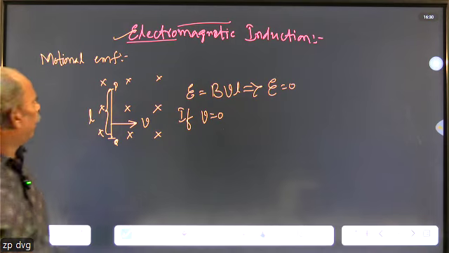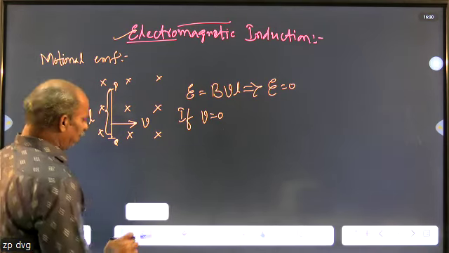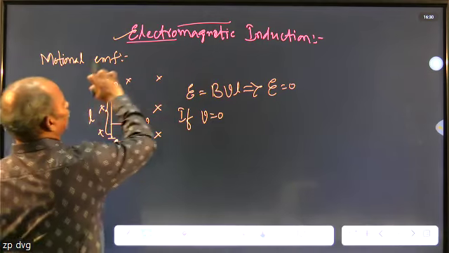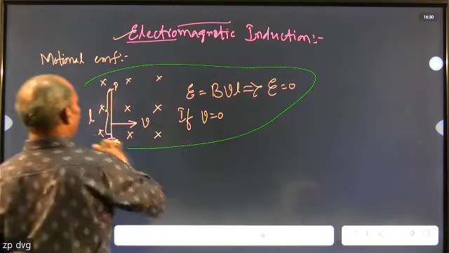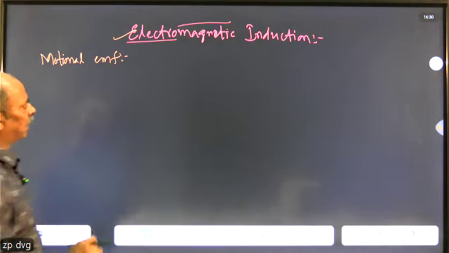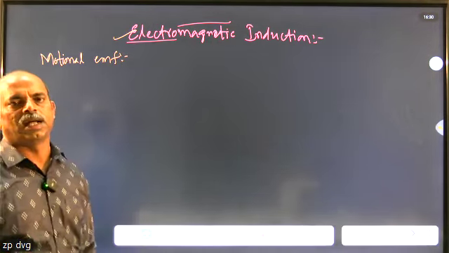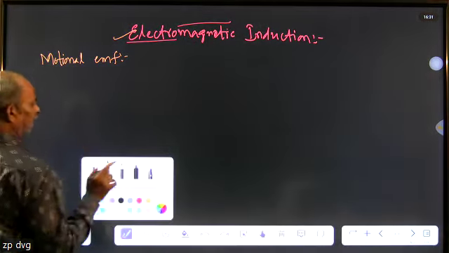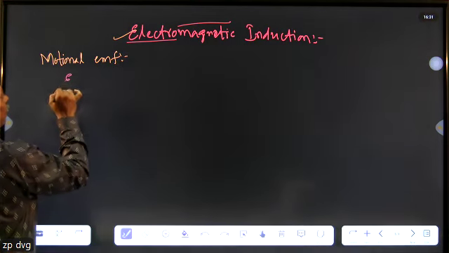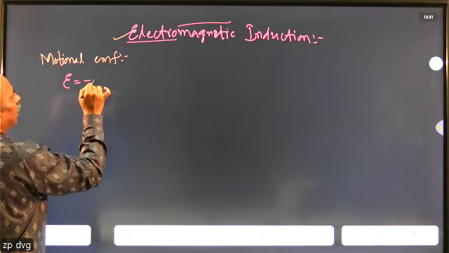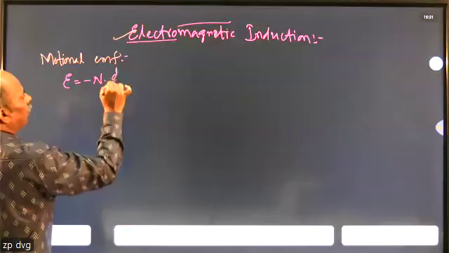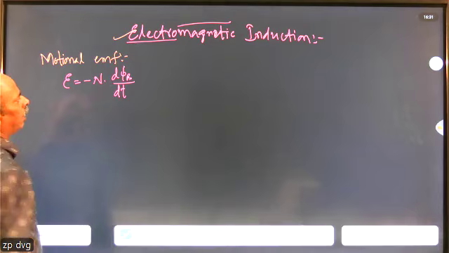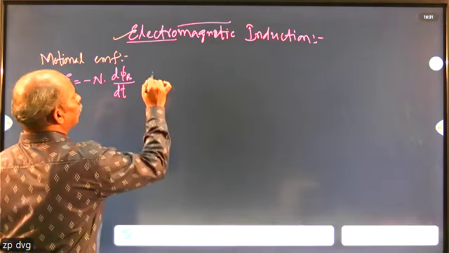And here, as I told, the value of the EMF that is generated, how do we find the values of different physical quantities like current, charge, and power? So here we come across the main equation, E equals minus n d phi B by dt. So this is for induced EMF.